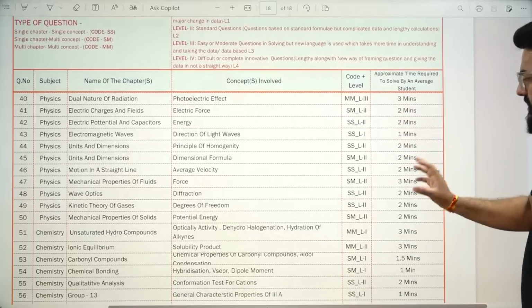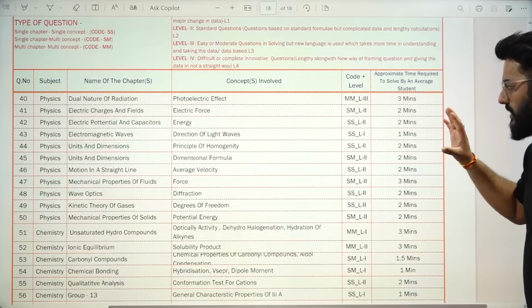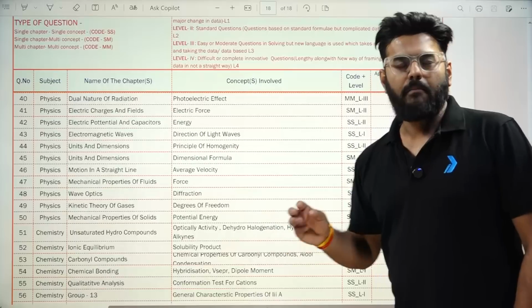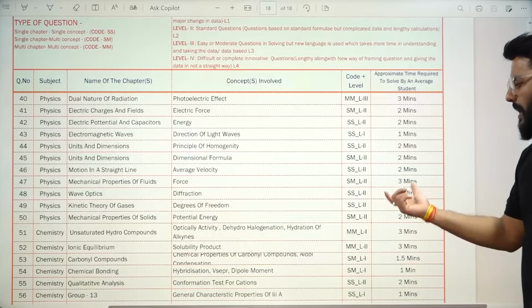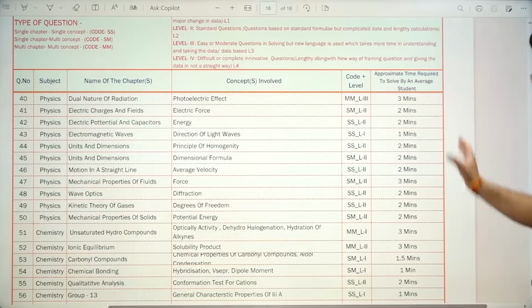So not many, but yes, there are some. So that's it in physics. In physics, in shift 1, you didn't have many multi-chapter questions involved. Single chapter, multi-concept, those are easier ones. You had one from force also. So they weren't that difficult.